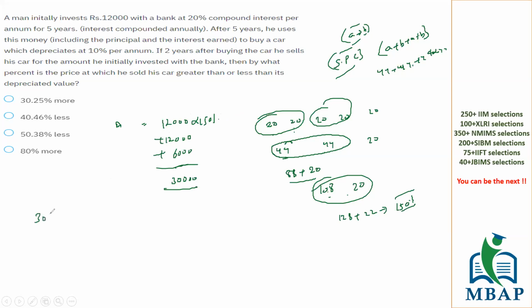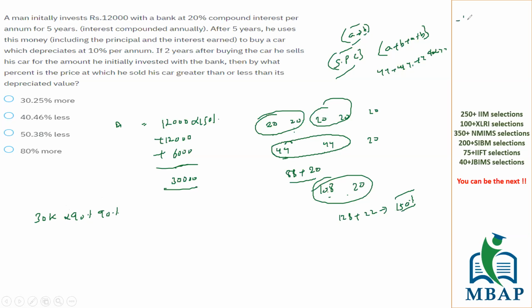Can we say 30,000 now is the price of the car? All of you tell me yes or no. I am saying 30,000 now is the price of the car, which depreciates at 10%. 10% depreciation will leave 90% of the car. How much would it be now?